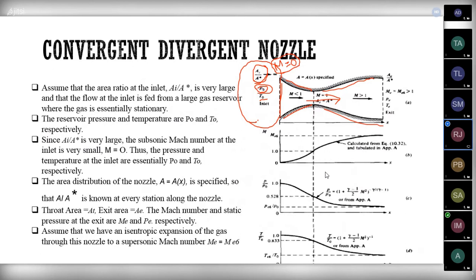Here the throat area is AT, in the last session we called the throat A star, but here we consider it as AT, and the exit area AE. So here AE by A star. We will see this graph later.